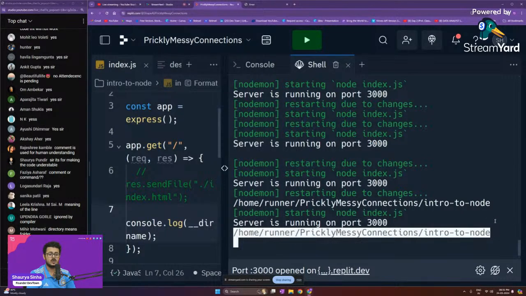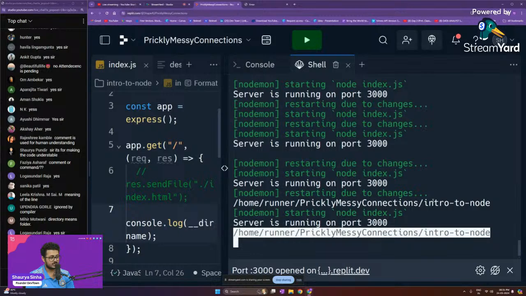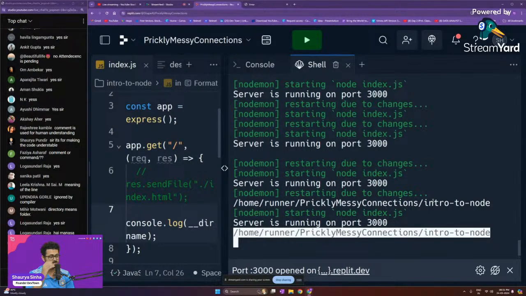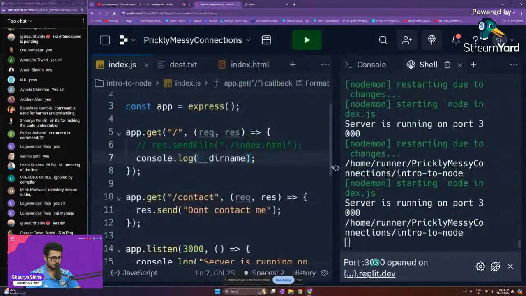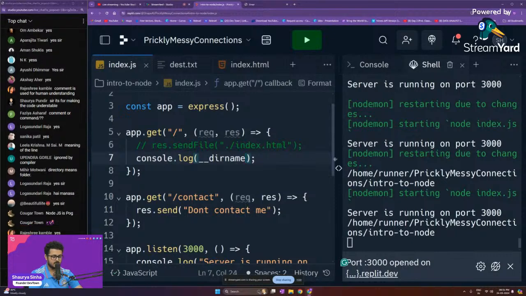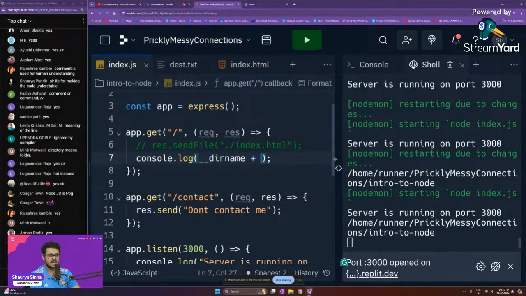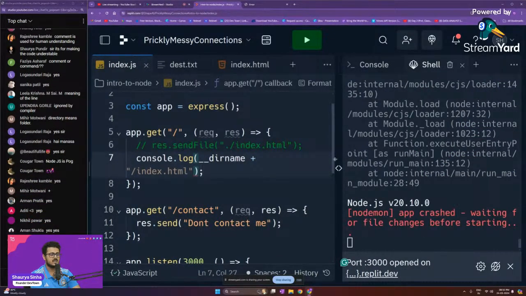So we just need to attach /index.html at the end. Now this is a particular string. We have already learned about concatenation. Do you guys remember concatenation, guys? Please let me know. So we just do this right over here. Plus, because __dirname is also a particular string.